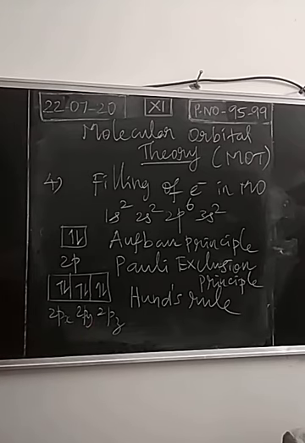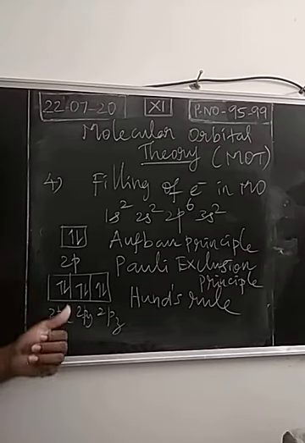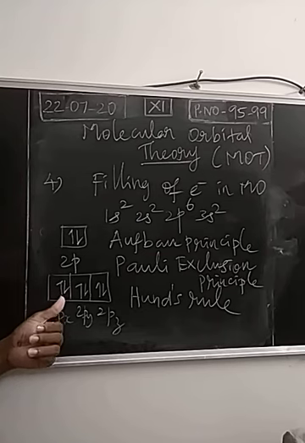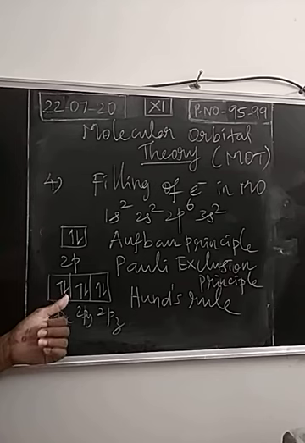Just a reminder, what are the 3 principles or rules? According to Hund's rule, in degenerate orbitals, electrons will first occupy the orbitals singly, then pairing takes place, because pairing needs more energy. If 2 same charged electrons are placed in an orbital, there will be repulsion between the electrons. The repulsion should be overcome, so we need energy. Pairing always needs energy.